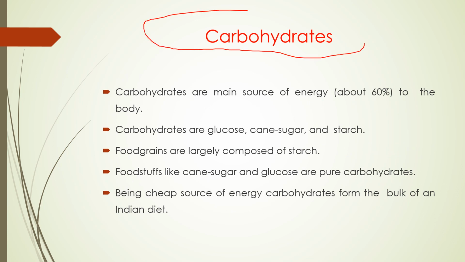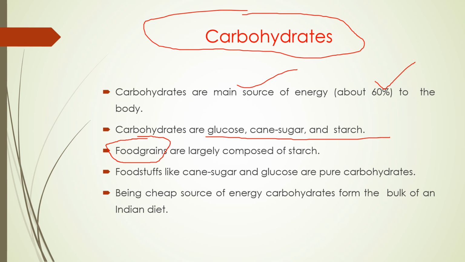Now moving to carbohydrates. They are the main source of energy, about 60% to the body. They are glucose, cane sugar, and starch. And food grains are largely composed of starch. And foodstuff like cane sugar and glucose are pure carbohydrate. Being a cheap source of energy, carbohydrate forms the bulk of Indian diet.